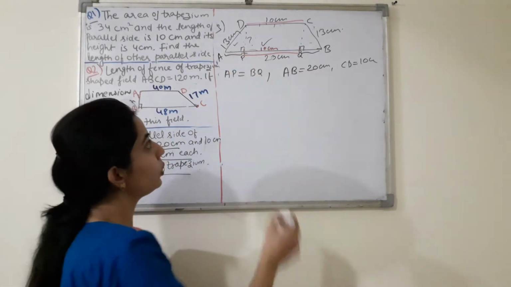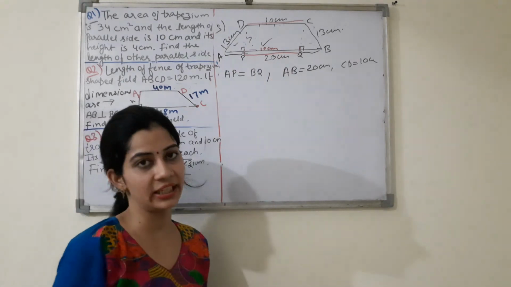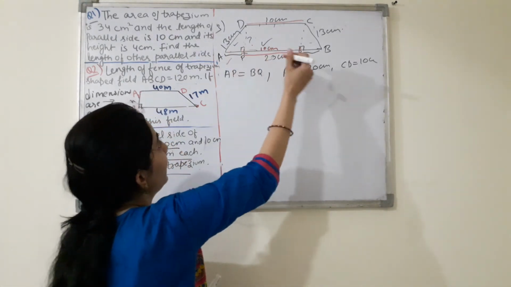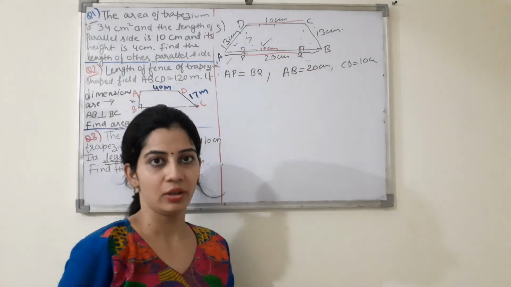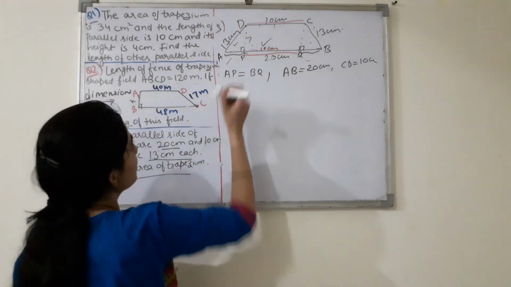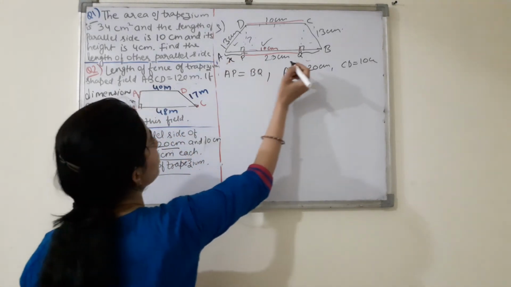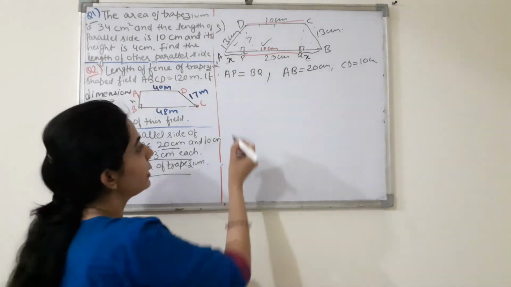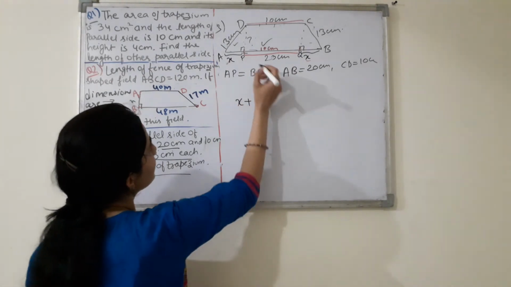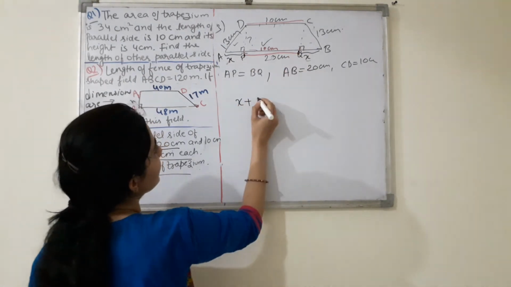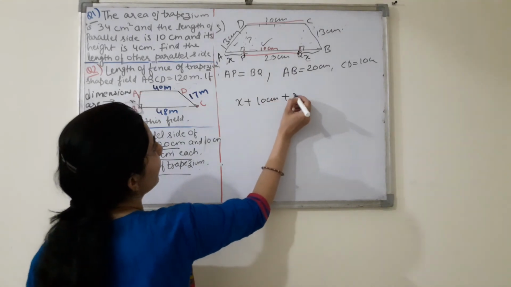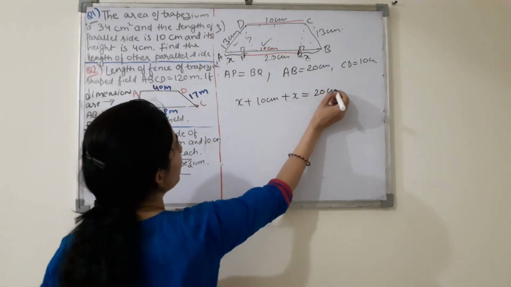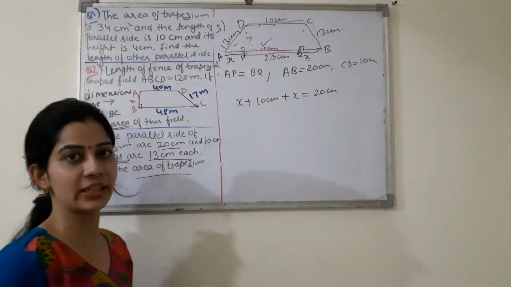Okay. Now we know this whole is 20 centimeter and AP and BQ are equal. So it means if suppose this is X centimeter, so it will also be X centimeter, and we know X plus this will be 10 centimeter. X is equal to whole is 20 centimeter. ये पूरा आपका AB 20 centimeter है.